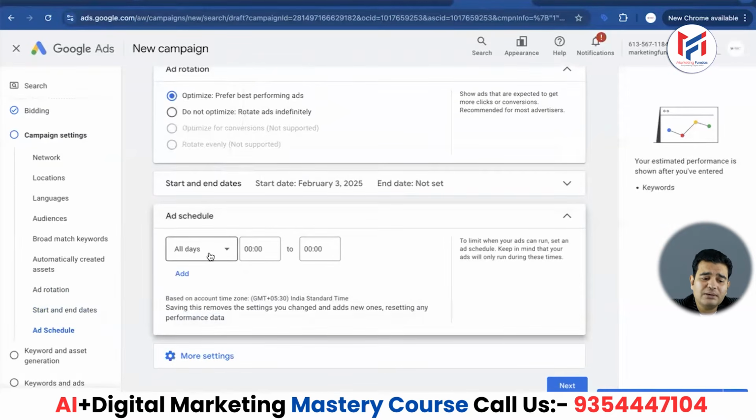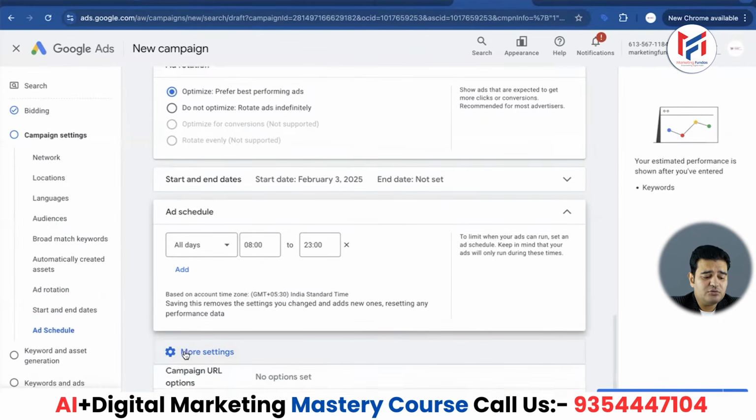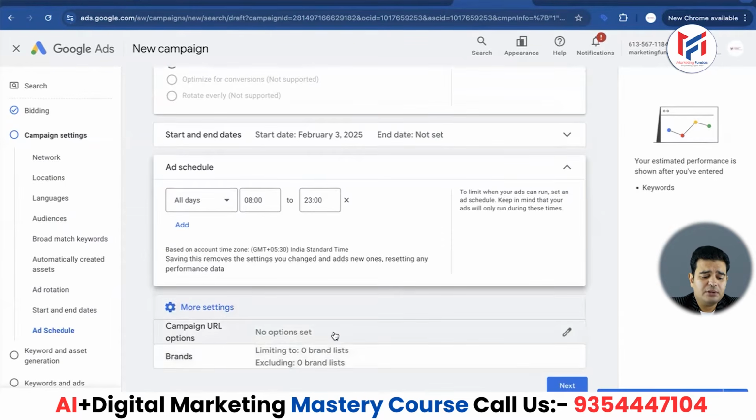You can run your ad all week, but can you run it for the entire day? From here you can optimize the timing of your ads, like I want it to run from 8 in the morning till 11 at night. I want my ad to run from 8 a.m. to 11 p.m. In this way, I have decided the time for the ad. Its benefit is that the ad won't appear during unnecessary times, and this is also a budget optimization technique. Now we will again go to the more settings given below. No need to do anything in campaign URL, and we don't need to do anything inside brands either. Move to the next step.